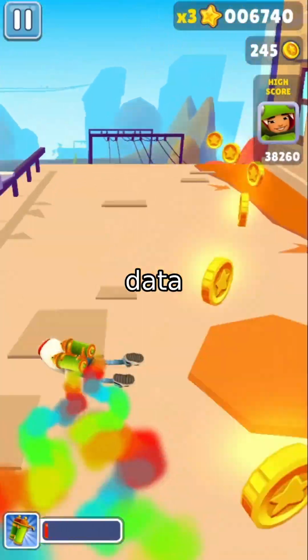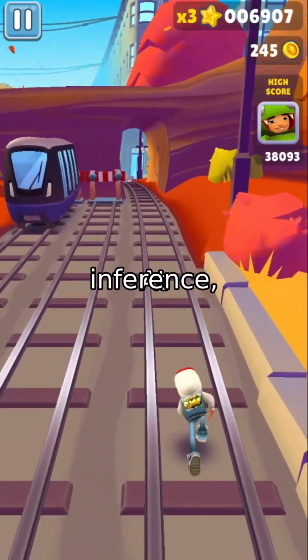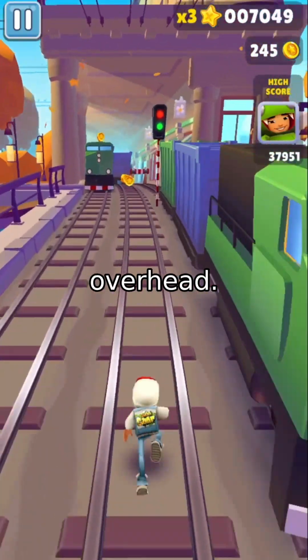Crucially, unbind and mixed data training are only used during training. At inference, the model runs at full speed, no extra overhead.